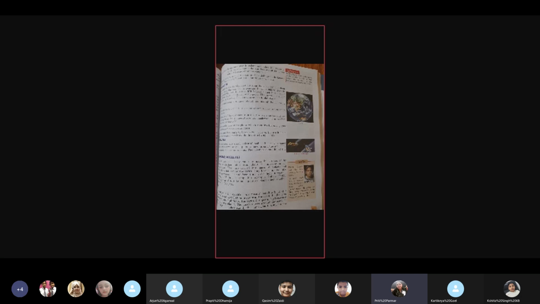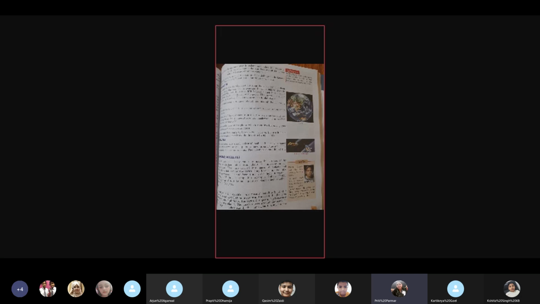Then the third important reason that makes Earth a unique planet is it has an atmosphere which contains a life-giving gas called oxygen, and other useful gases also, like carbon dioxide, nitrogen, etc. So the atmosphere present around the Earth makes air, which makes our breathing possible. We take in oxygen and we give out carbon dioxide, which is used by the plants, and human beings and animals depend on plants for their nourishment. So all these factors make life possible on Earth.